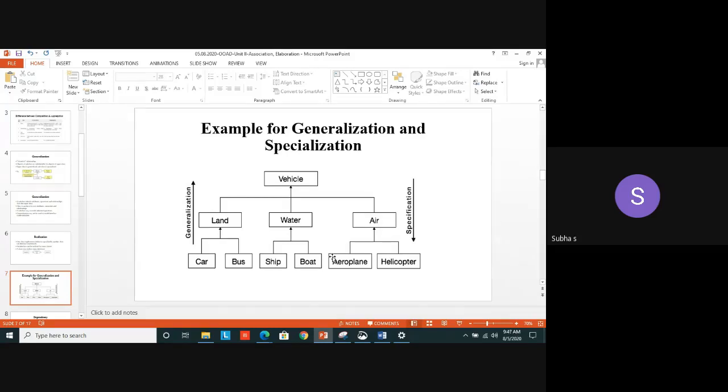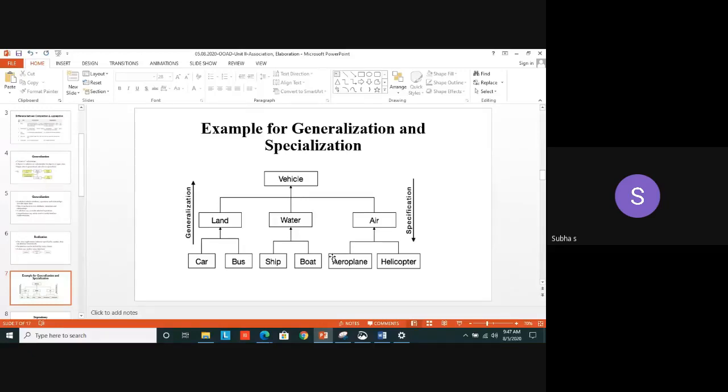Operated in land, water or air. We can split it like this. Similarly, a land vehicle can be what? It can be either a car, bus, van, auto, anything. Similarly, under water vehicle, we can have ship, boat. Under air, we have what? Aeroplane, helicopter. So from vehicle, I am specifically giving one by one, level by level.